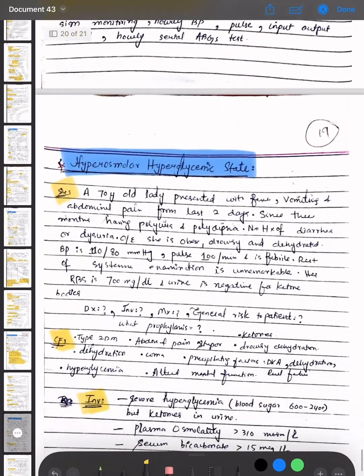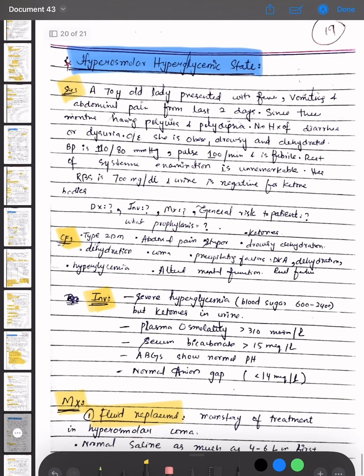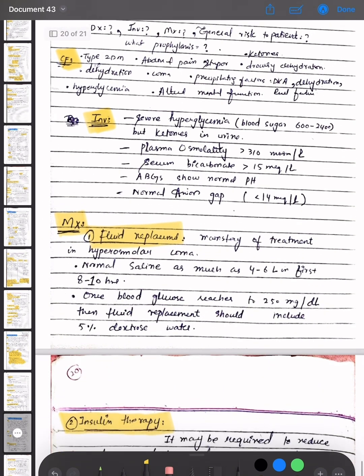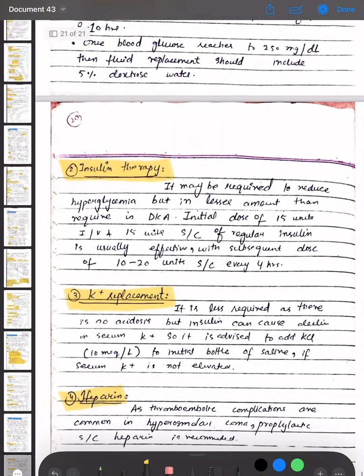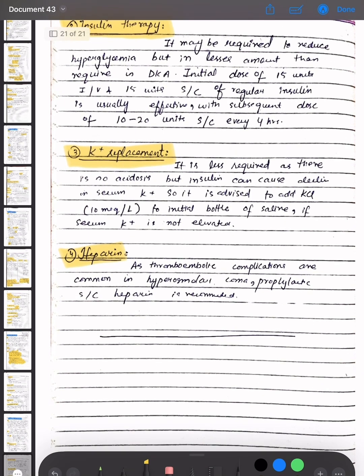So we have discussed the hyperosmolar hyperglycemic state, the scenario, then the clinical features, then the investigation options, then the management, which are fluid replacement, insulin therapy, potassium replacement, and heparin is given. Here we have got the endocrinology unit.